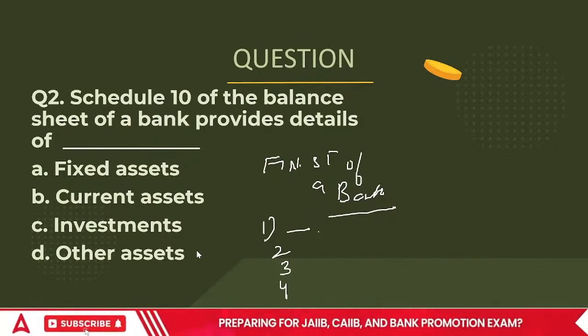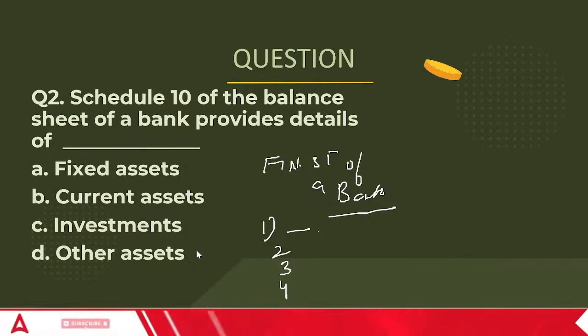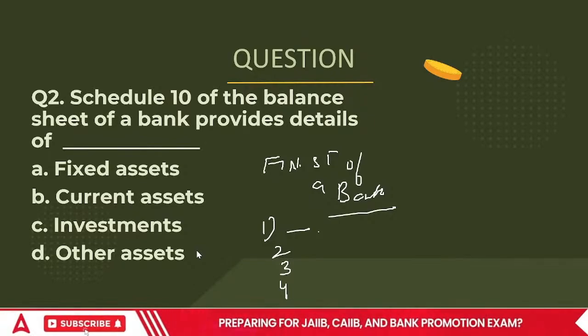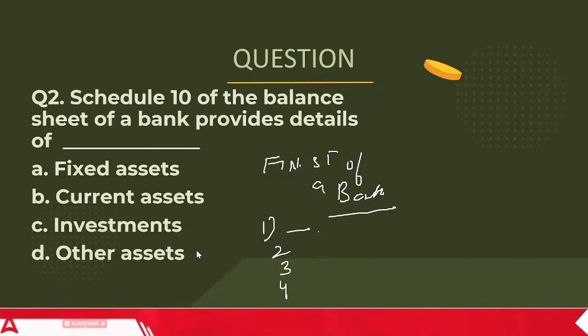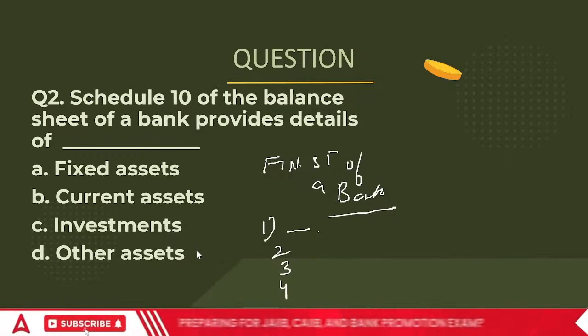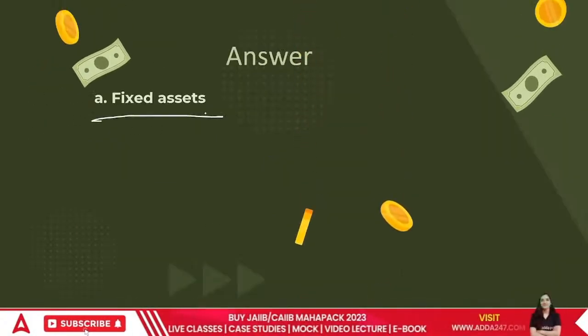The first five, six are specifically for only and only the liabilities, and these are for the assets. So when we talk about the schedule 10, the schedule 10 is for fixed assets.